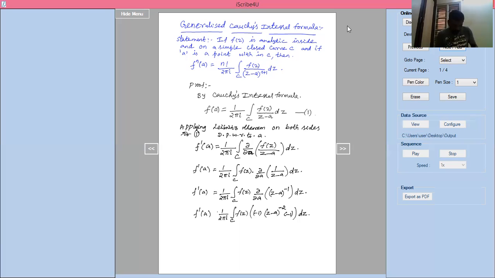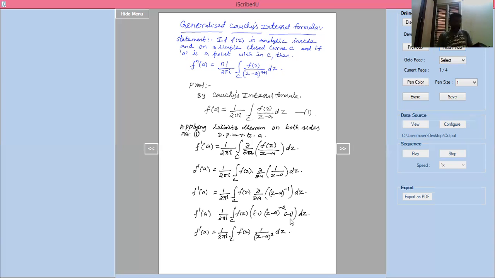Now f dash of a equals 1 divided by 2 pi i integration of c into f of z divided by, here 1 minus 1 is there, minus into minus should be plus, 1 divided by z minus a whole square into dz.